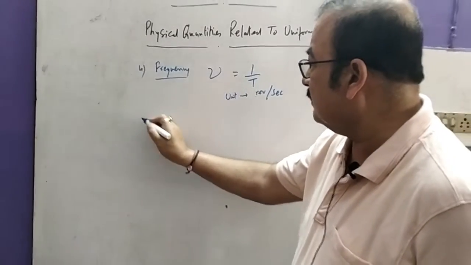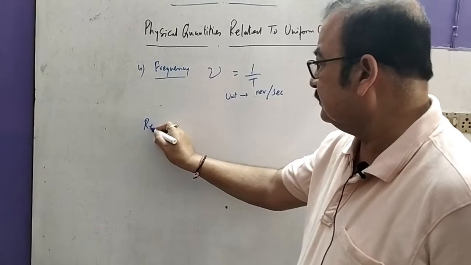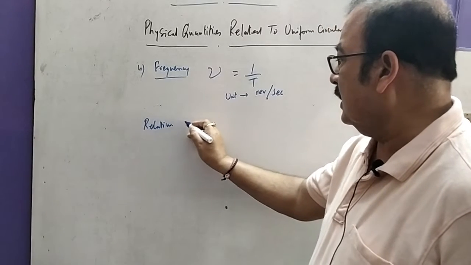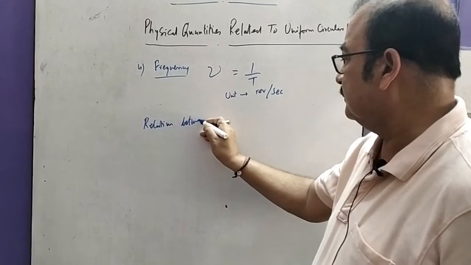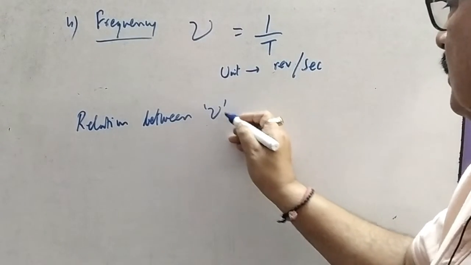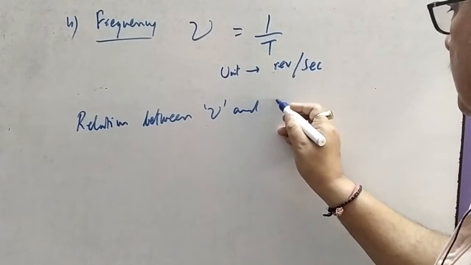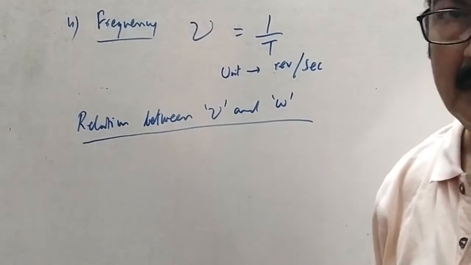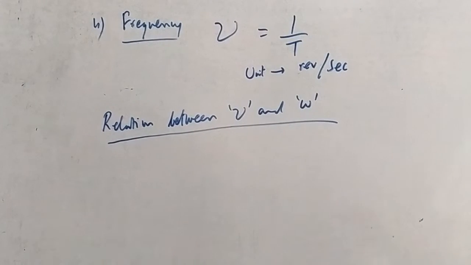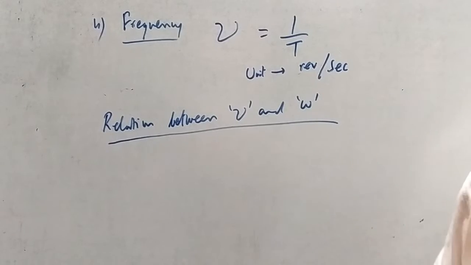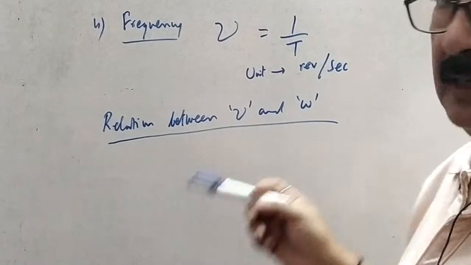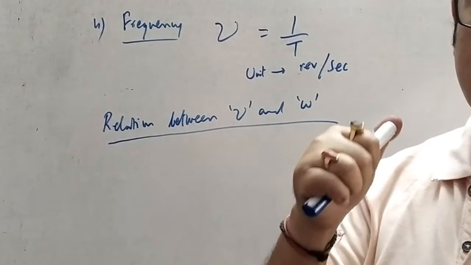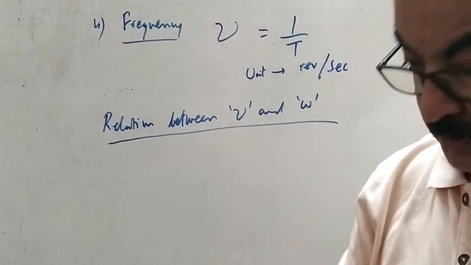Now let me have a relation between nu and omega. This is part of the same formulation. What is nu? It is frequency. And omega is the angular speed or angular velocity.